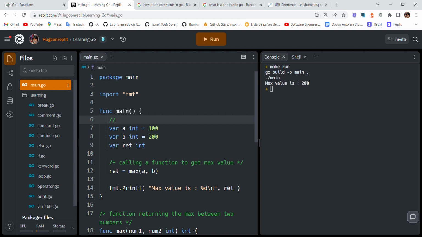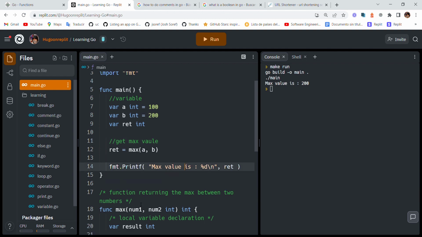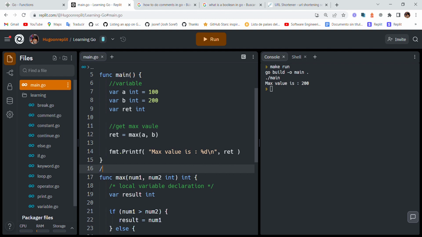So we start with some variables. Okay, so then this gets max value, so it will be 200 if I'm not wrong. Then we have a function with num1 and num2.